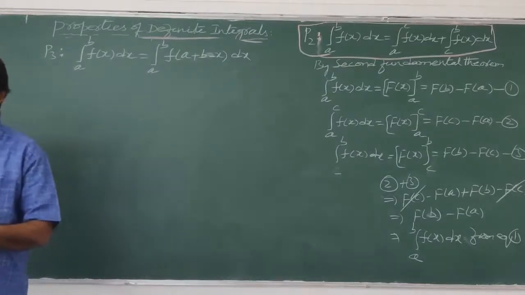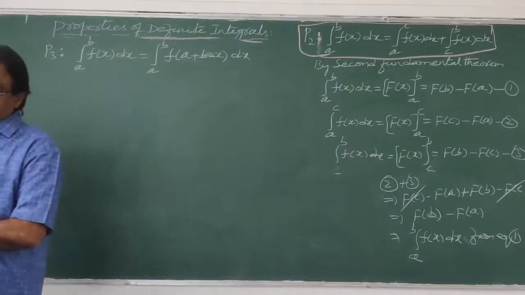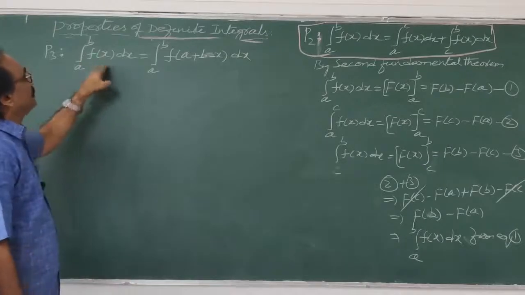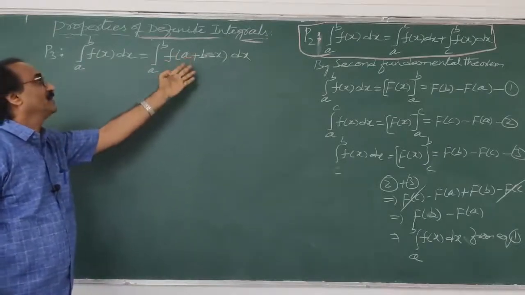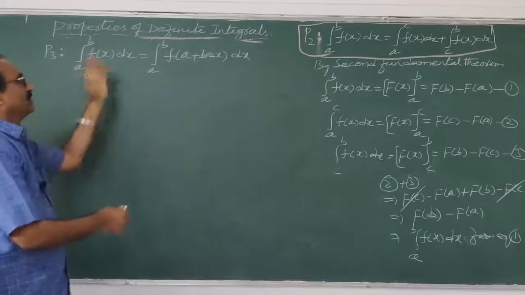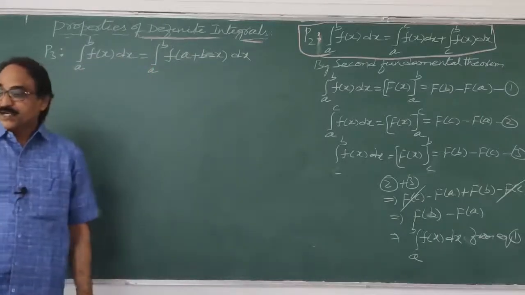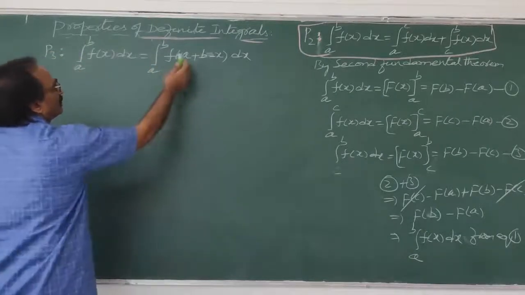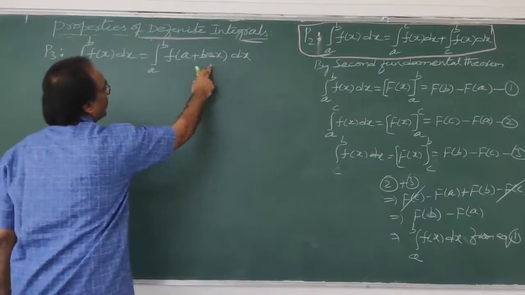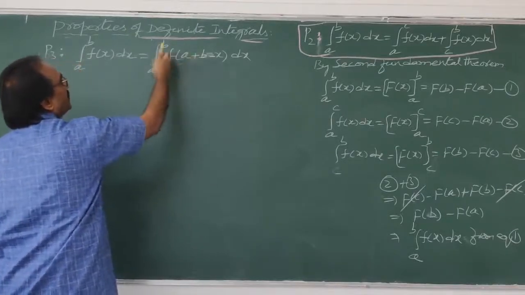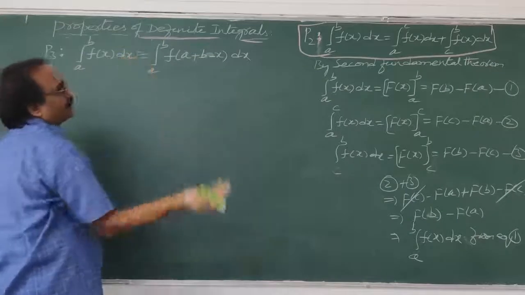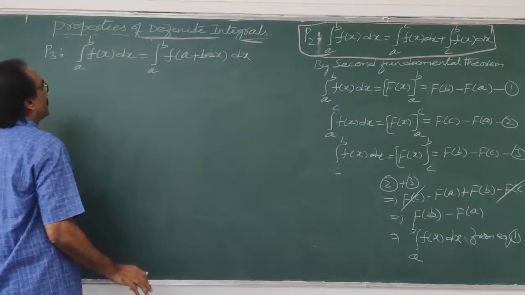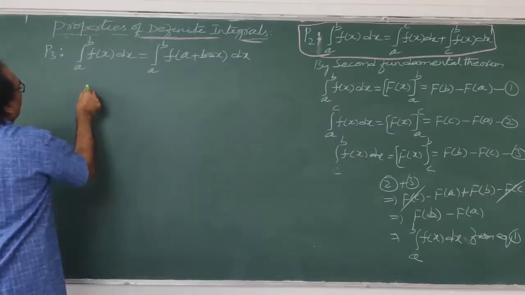Now, let us see now. Here you see, from this you have to prove, or from this you have to prove. Whatever, this is equal to this you have to prove. So for that, first of all, we'll see now. Whenever I consider this as t and the limits are same, in place of t it is nothing but x only, because by using property 1. So now I am considering the proof.